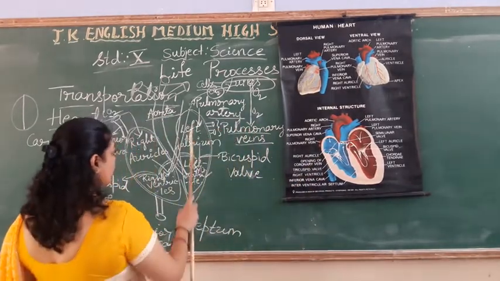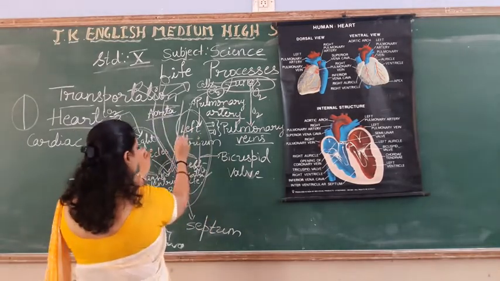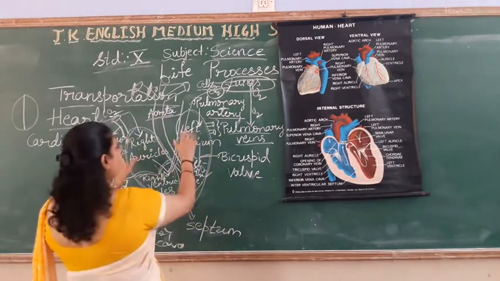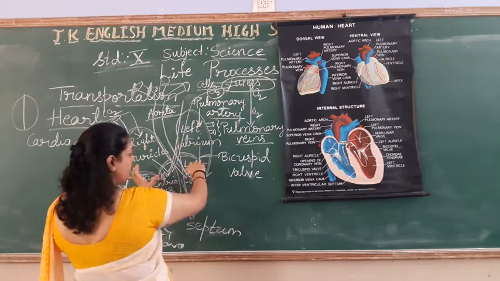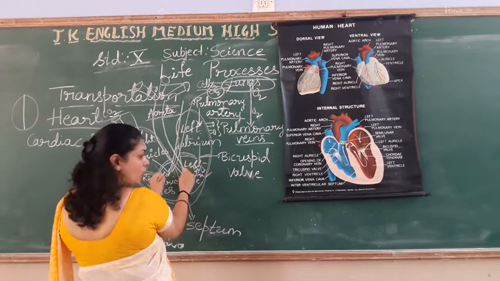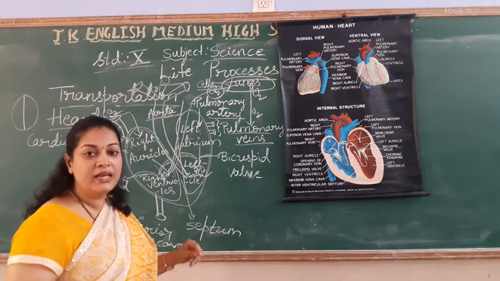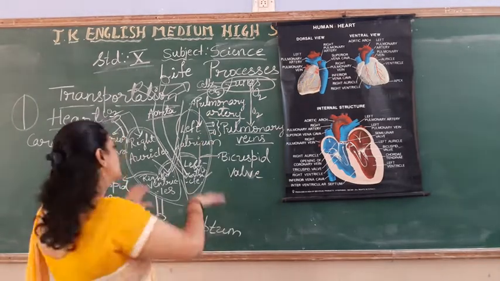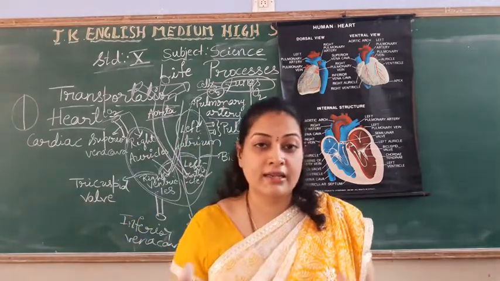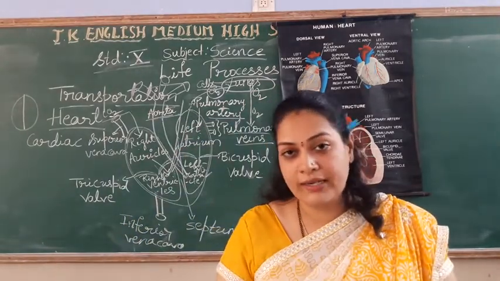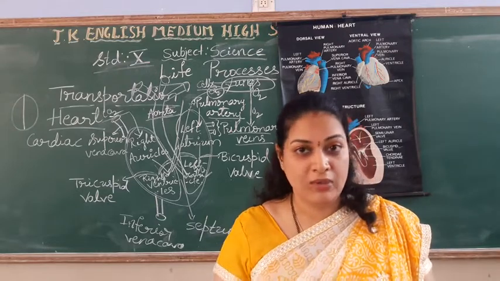I said only left atrium, left ventricle. How does it flow? There is a rhythmic contraction and relaxation. So when the atrium contracts, the ventricles will be relaxed so that blood can enter. When the ventricles contract, blood will enter the aorta as well as the pulmonary artery. So remember, there is a rhythmic contraction and relaxation of the ventricles and the auricles, which helps in the pumping of the blood.